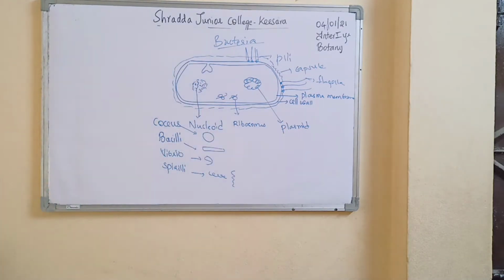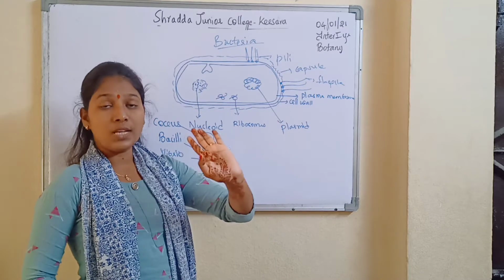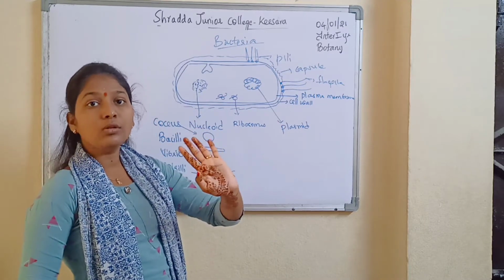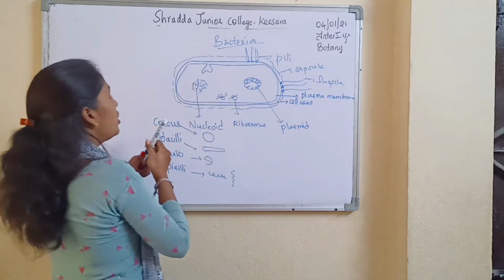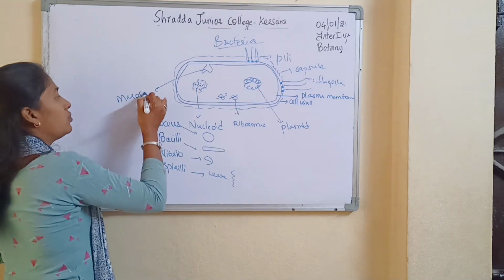This plasma membrane is considered to be an outermost layer towards the cell wall. It lies inside the cell wall, and the plasma membrane invaginations, these structures are called mesosomes.